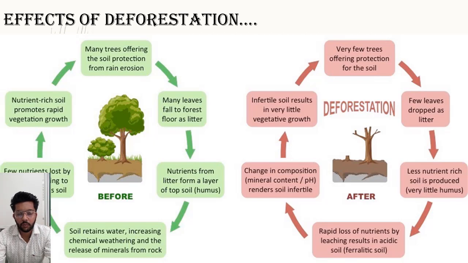And after the deforestation, what are the consequences? Very few trees offer protection for the soil. The soil will not be protected because the roots were not there to protect the soil, and soil erosion occurs. Few leaves drop as litter. There will be no litter. If there is no litter, then there will be no humus, then the fertility of the soil is gone. Rapid loss of nutrients by leaching results in acidic soil.